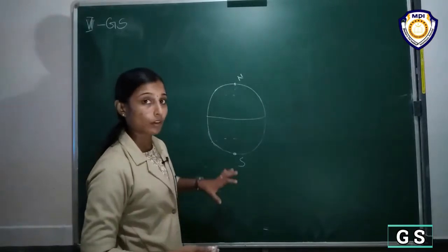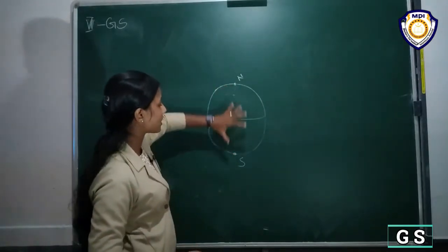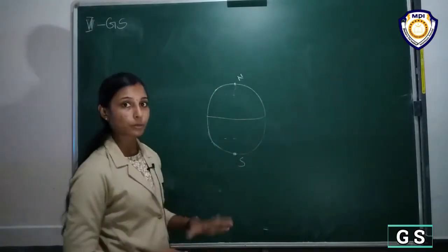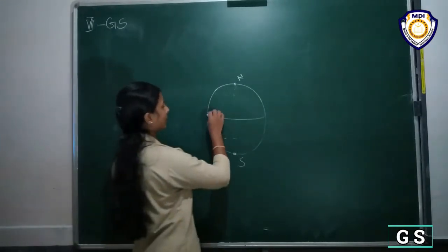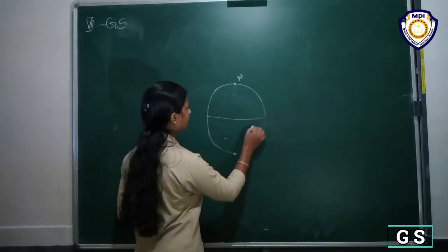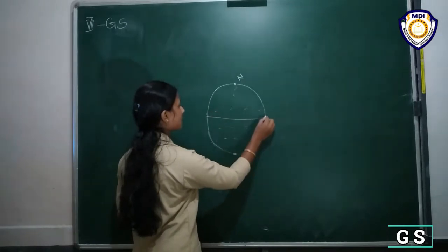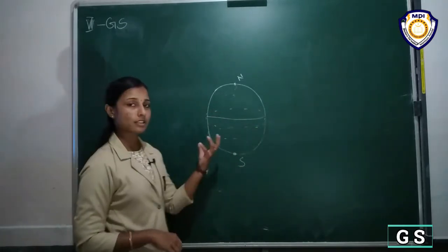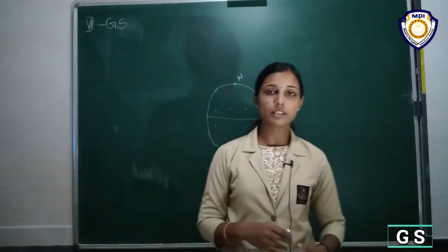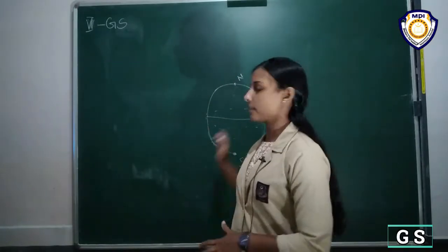The countries or continents found near these poles are known as polar regions, and the places found near the equator region are known as the tropical rainforest.